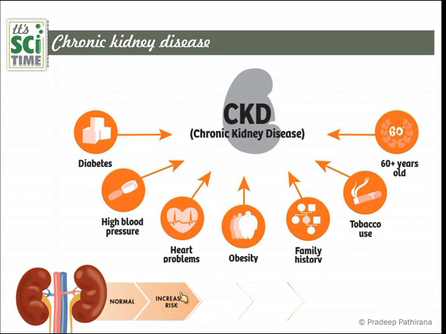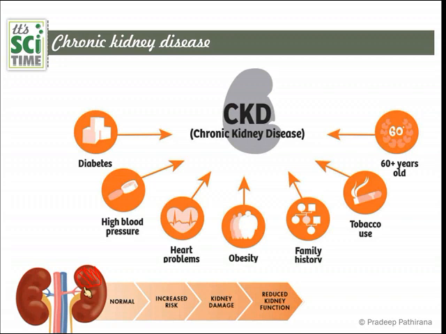Second stage, increase in the risk. In that case, sometimes we should have special treatments, and with the doctor's advice we have to control and limit food consumption or liquid or liquor consumption. You have to limit at this stage. Next one, kidney damage. Once the kidney is damaged, it doesn't repair itself, therefore permanent damage can take place. Next one, reduced kidney function. Damage leads to reduced function, or a section of the kidney will malfunction. And finally, it will lead to complete kidney failure.